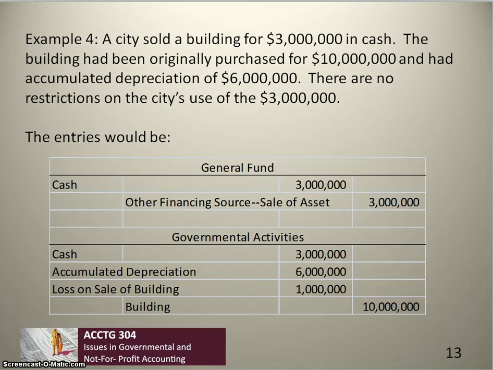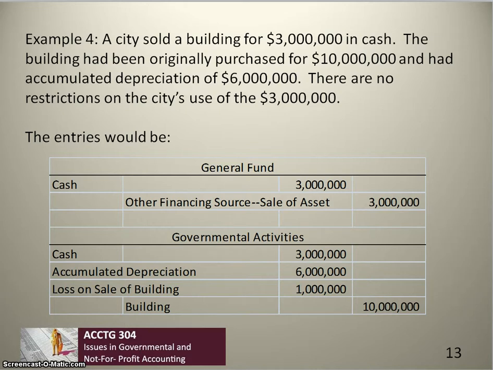Example 4. In this case, the city sold a building that it already had for $3 million in cash. The building was on the city's books for $4 million, so there is a loss on the sale of the building of $1 million. In the general fund, which is where we record the receipt of the cash because there are no restrictions on the use of the cash, we debit cash for $3 million, of course, and we record the $3 million as an other financing source, sale of asset.